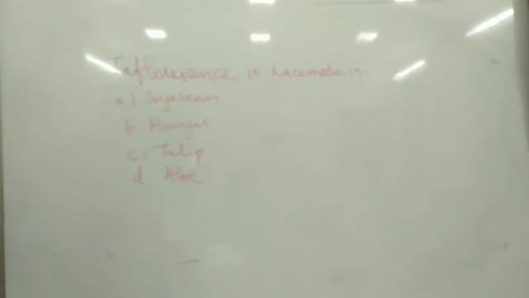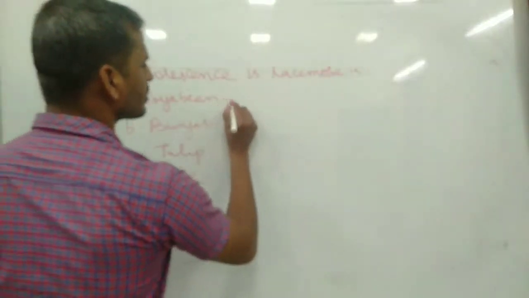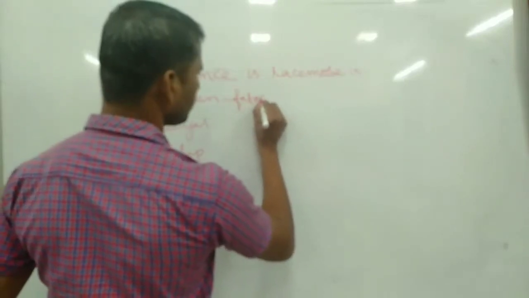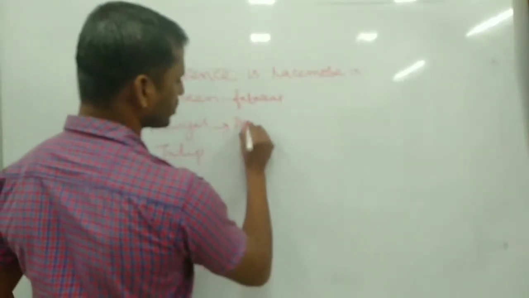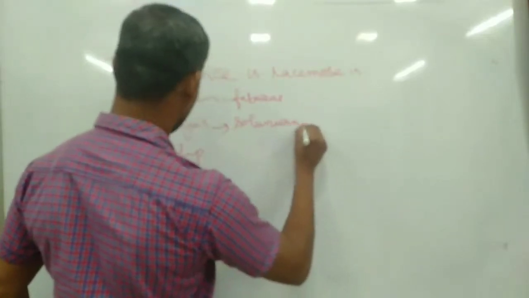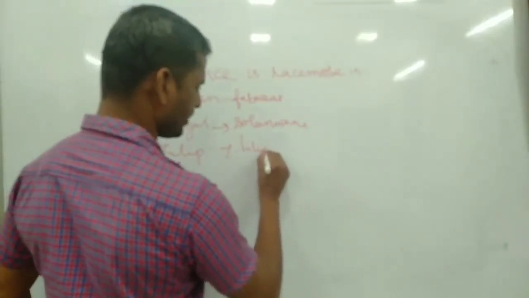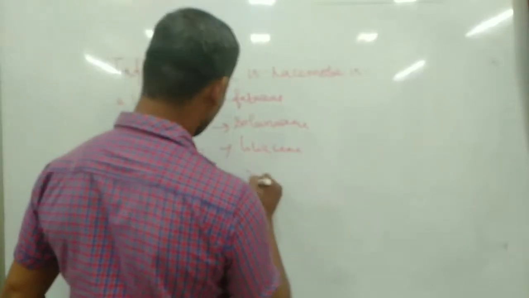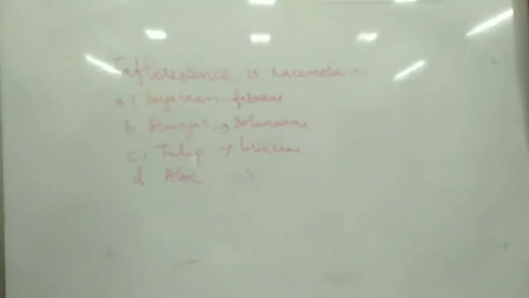Inflorescence has two types, racemose and cymose inflorescence, which we have studied. Among these they are asking about racemose. Soya bean belongs to Fabaceae. Brinjal belongs to Solanaceae. Tulip belongs to Liliaceae. Aloe also belongs to Liliaceae. So which kind of inflorescence, racemose or cymose, they are asking.